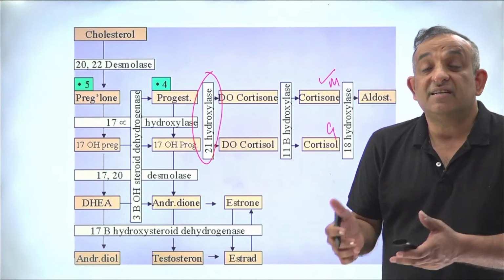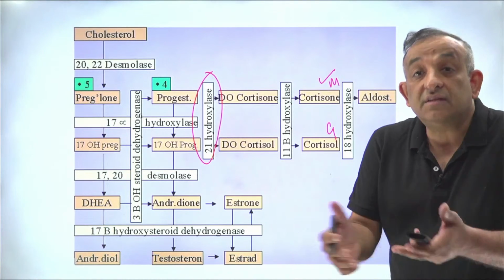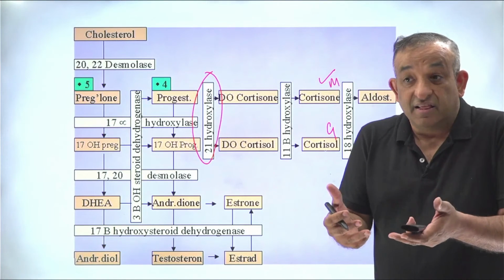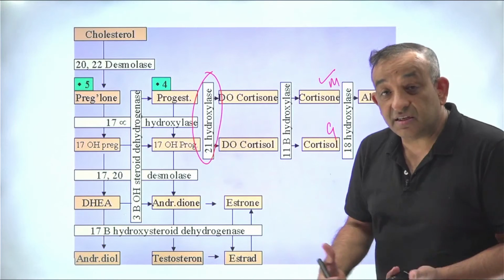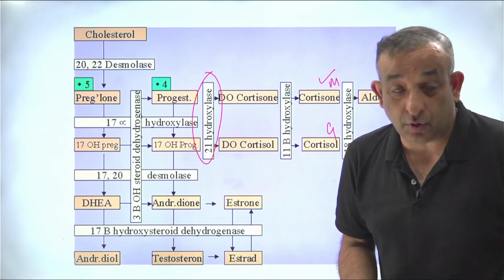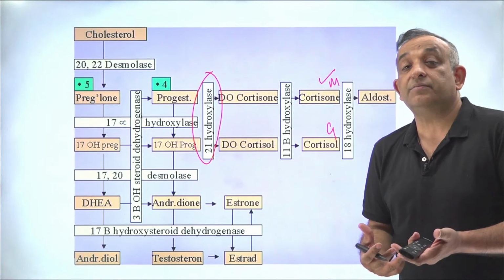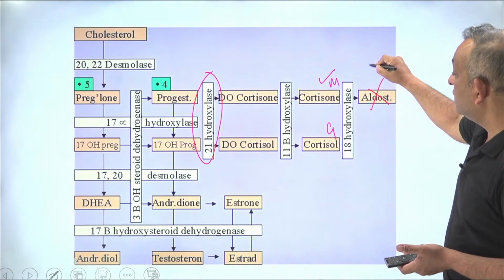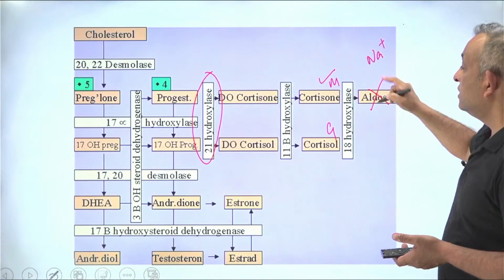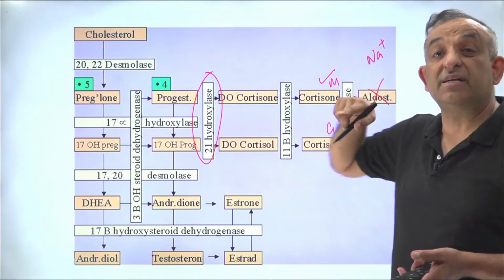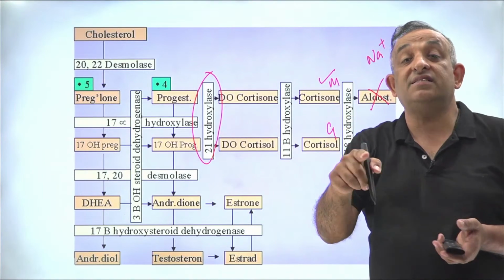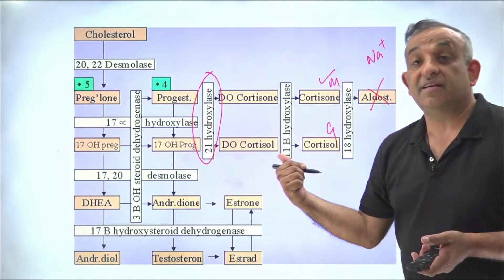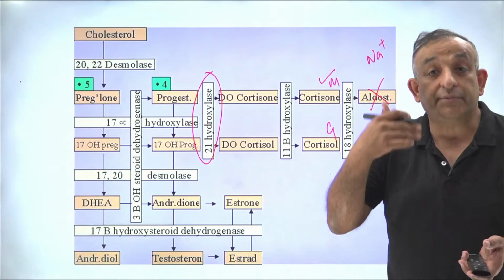So when there is adrenaline and steroid deficiency, these are the counter regulatory hormones when there is stress, and they increase the body sugar. But if these are reduced, then there will be hypoglycemia also. In addition to this hypoglycemia, there will be also a problem of patient not making aldosterone. So there will be this sodium retention. This sodium retention is what is managed by the aldosterone. So if aldosterone is deficient, then there will be no sodium retention. In fact, there will be loss of sodium.